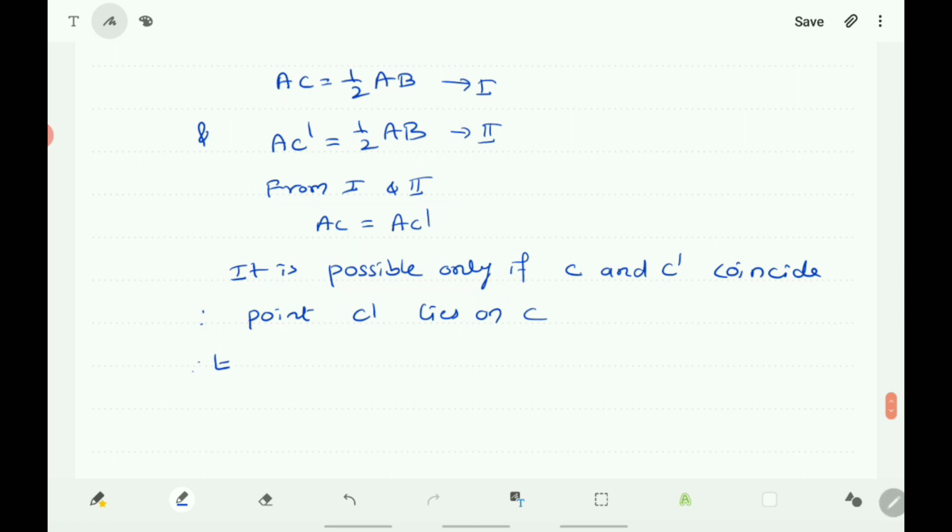Therefore, every line segment has one and only one midpoint.